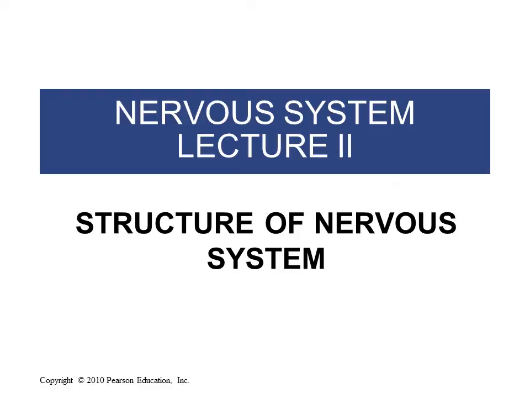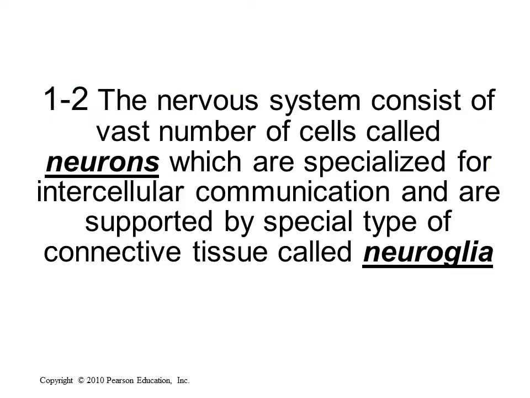Lecture 2 will be on the structure of the nervous system. The nervous system consists of a vast number of cells called neurons, which are specialized for intercellular communication, and they are supported by a special type of connective tissue called neuroglia. So the cells that we're talking about are neurons.